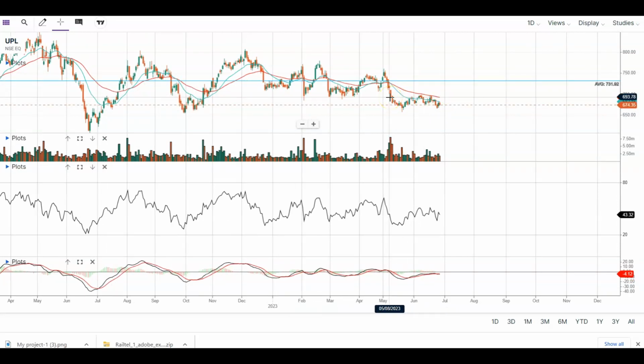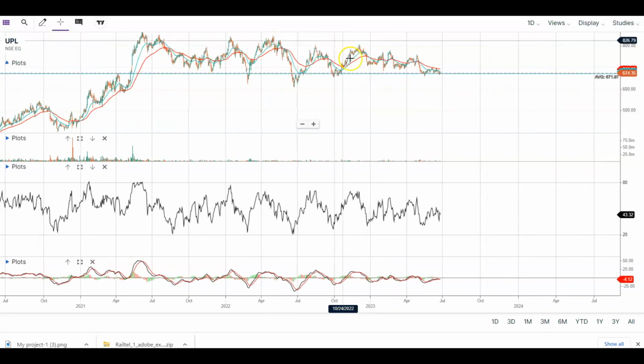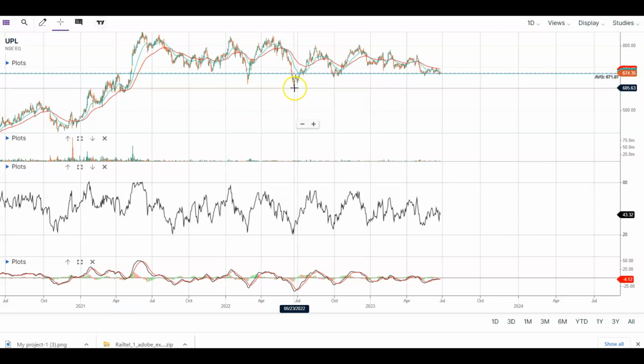From 8th of May, you can see this started falling from long back, but it is consolidating in this range itself. This is the range, and the stock has got good support in this territory at around 640 level. If it falls, then there are fair chances that it may fall down to 600 or 580 levels as well.